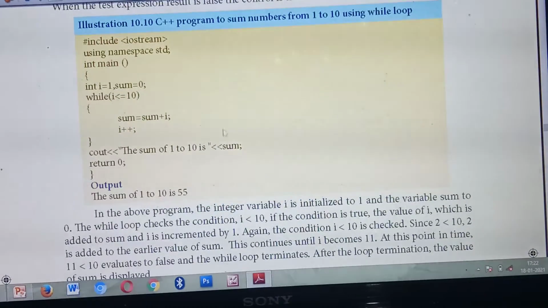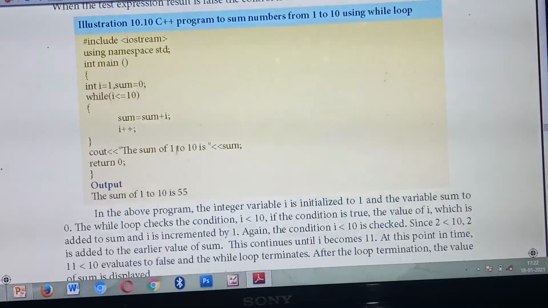So sum becomes 1. Next time, i plus plus. What's 1 plus 1? 2. Now the value of i is 2. Now it will check whether 2 is less than or equal to 10. Yes, 2 is less than or equal to 10. Then what's the value of sum? 1. So 1 plus 2, what answer will you get? 3. Now the next, 3 plus 3 is 6, then 6 plus 4.